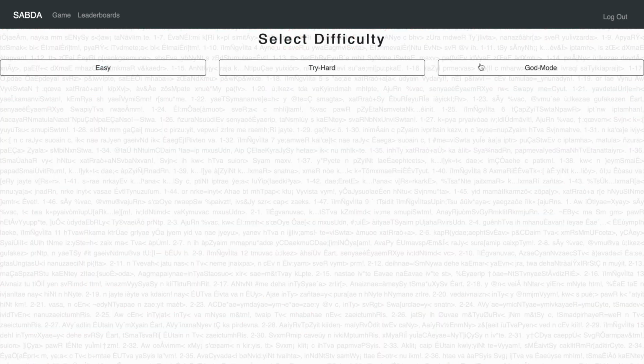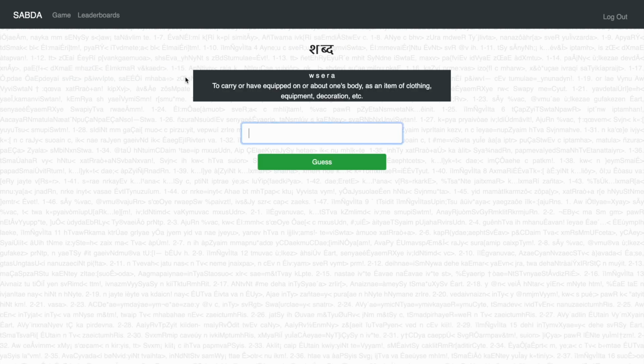So there are three difficulties which you can choose. Let's go with the easy mode at first, just so I can get to explain what the game is. This is the word, this is a bunch of letters of the word in a jumbled order, and this is the definition of the word. So using these two clues, you have to figure out what the word is before the time runs out.